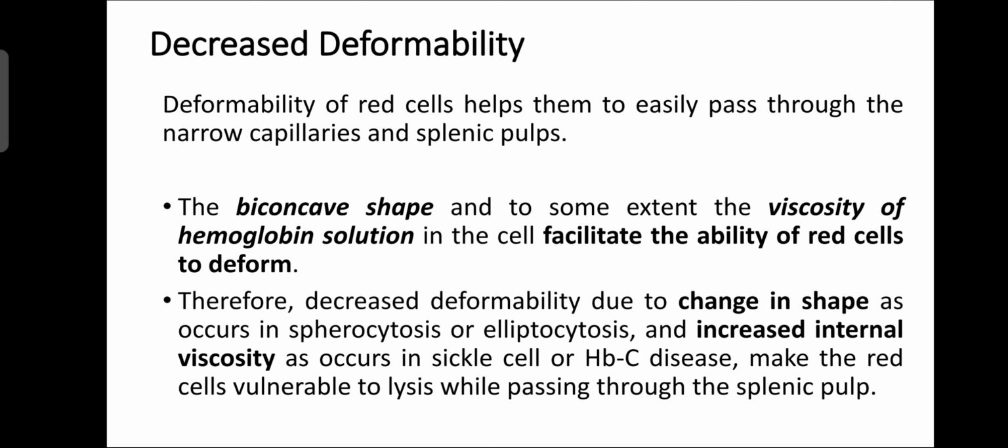Decreased deformability. So deformability of the RBC helps them to easily pass through the narrow capillaries and splenic pulp. Okay, so the biconcave shape and to some extent the viscosity of the hemoglobin saturation in the cell facilitate the ability of the RBC to deform. So therefore decreased deformability, due to change in the shape as occurs in spherocytosis or ellipsocytosis, and increased internal viscosity as occurs in sickle cell or hemoglobin C disease, make the red cell vulnerable to lysis while passing through the splenic pulp.